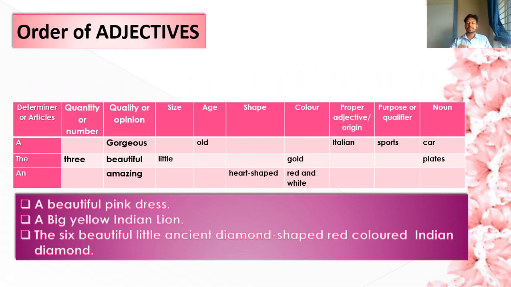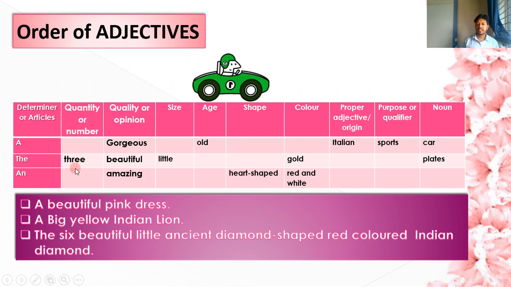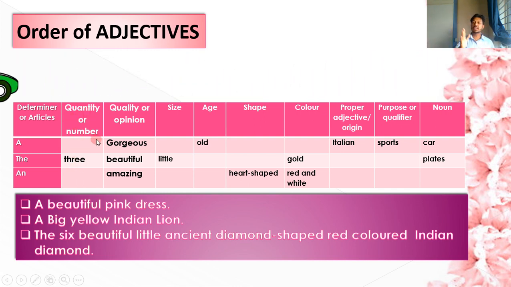Actually, I have prepared this sentence. I wanted to keep all types of categories of adjectives here in this sentence. At first, it is the determiner or the article. The six, here is the quantity, it is the second row. After the article we must use the quantity or number, here it is six.